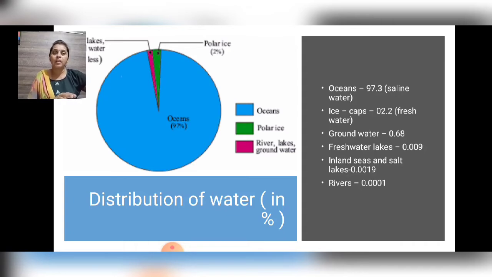It is given in percentages, 97.3, then 0.2, that is ice caps. So you can say totally 3% is available for drinking purposes as fresh water.